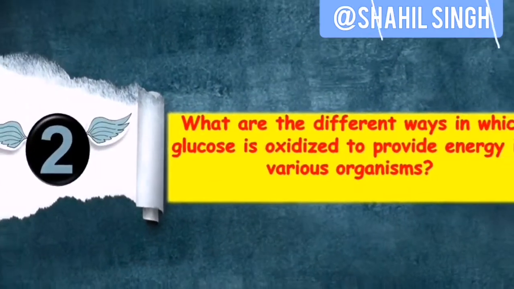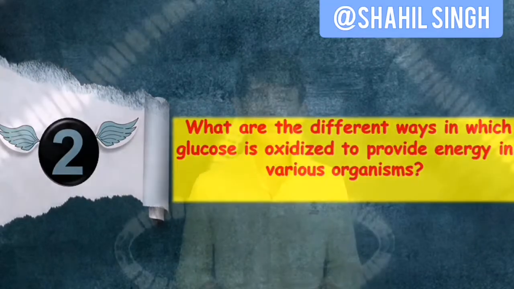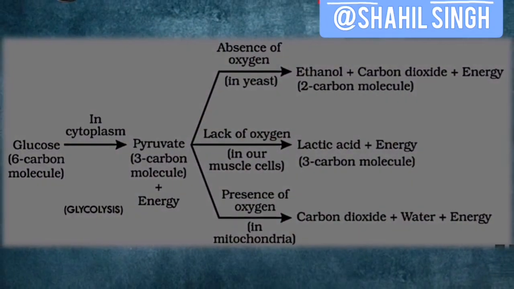So our next question: what are the efficient ways or different ways in which glucose is oxidized to provide energy in various organisms? Now again, this question requires remembering of this flow chart and then your English skills.